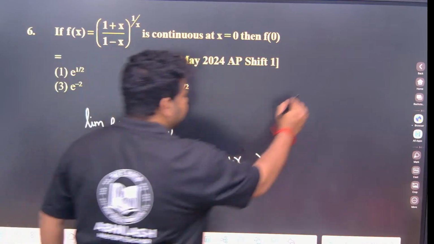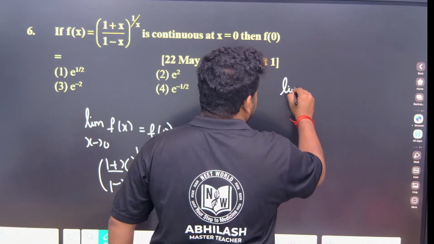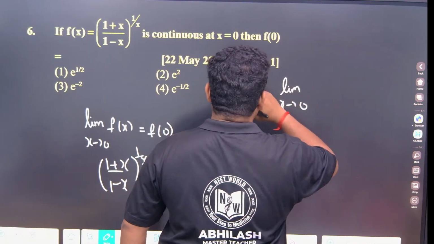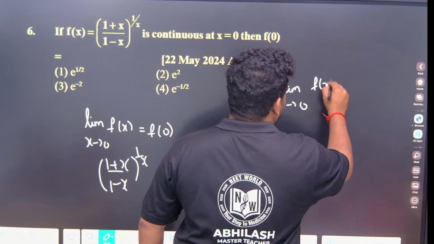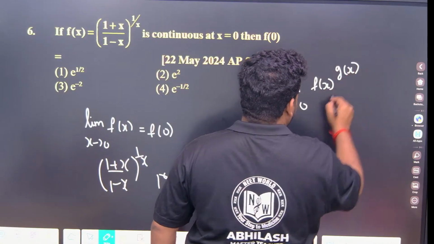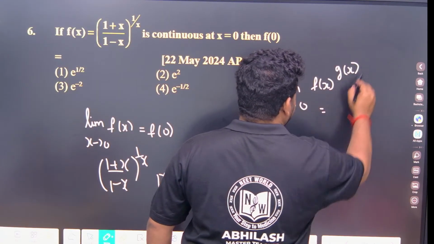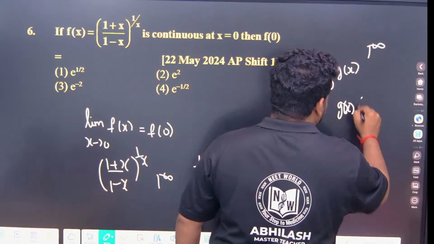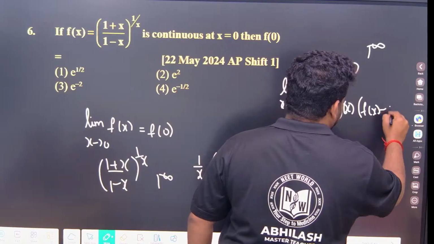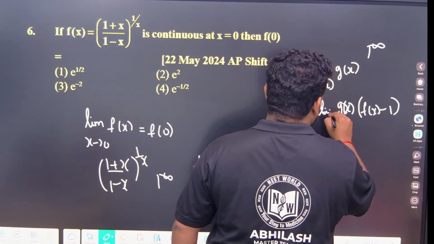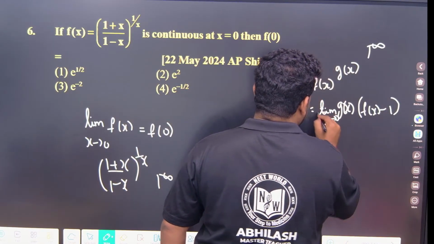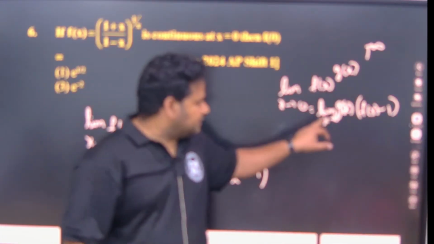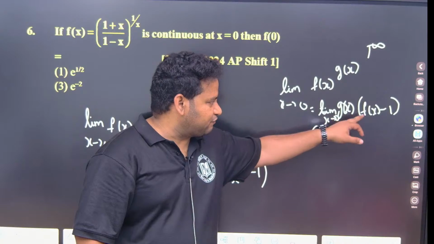So what is that? We have the formula. See, limit as x tends to 0, f of x to the power of g of x, will be equal to, if it is 1 to the power of infinity form, g of x into f of x minus 1, limit as x tends to 0, but here it will be e power, don't forget this, e power of limit x tends to 0, g of x into f of x minus 1.